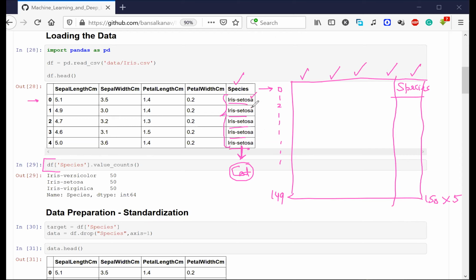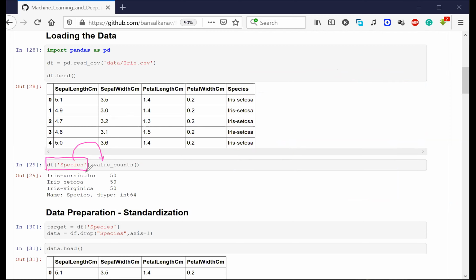Because all these are nothing but iris setosa. All these 5 different rows that you have on top are all iris setosa. I want to understand what are all the different kinds of categories in this column species. So what I can do is simply say value count on this column. Is it making sense to everyone?